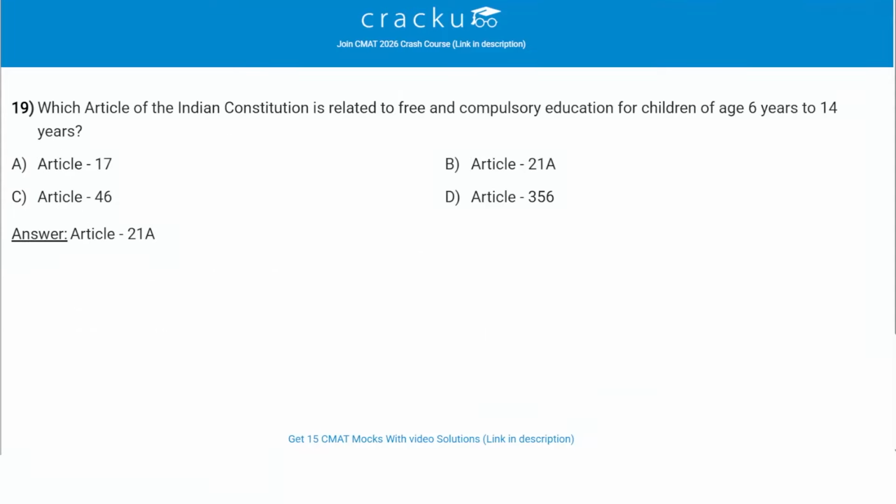Which article of the Indian Constitution is related to free and compulsory education for children of age 6 years to 14 years? So the correct answer is Article 21A. Article 21A of the Constitution of India was added by the 86th Constitutional Amendment Act 2002. It makes free and compulsory education for children aged 6 to 14 years a fundamental right. It ensures that the state provides education as a part of the right to life, which is Article 21.